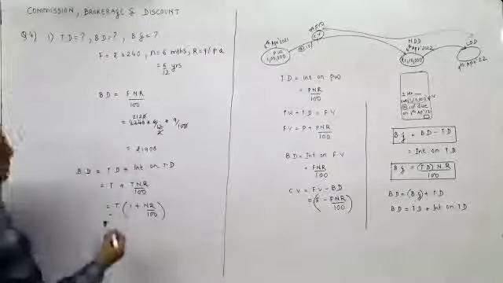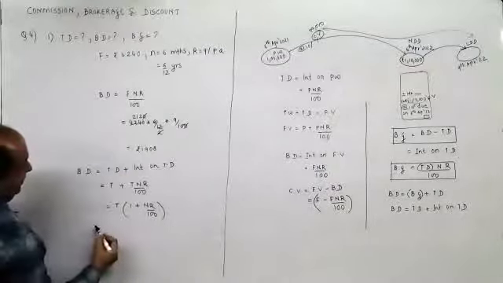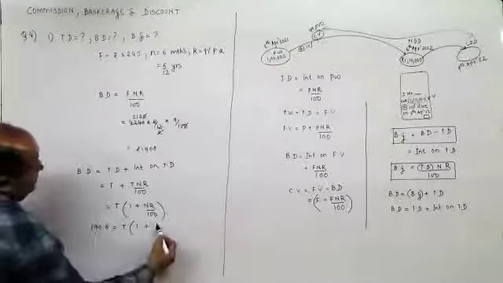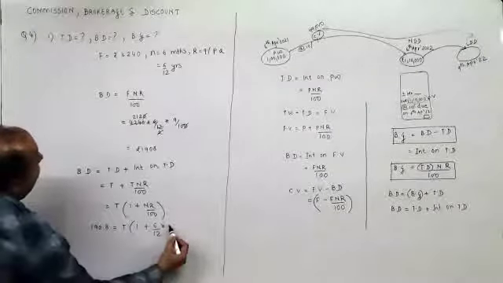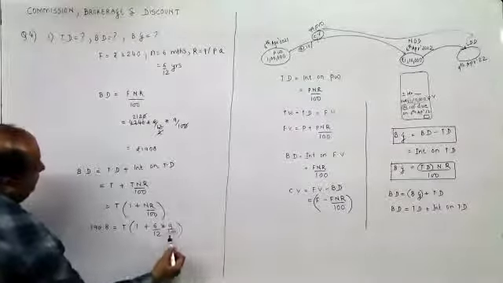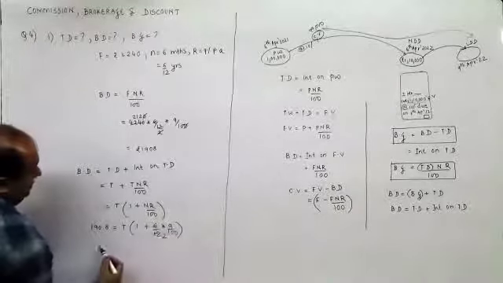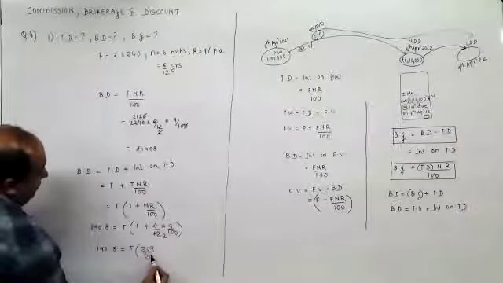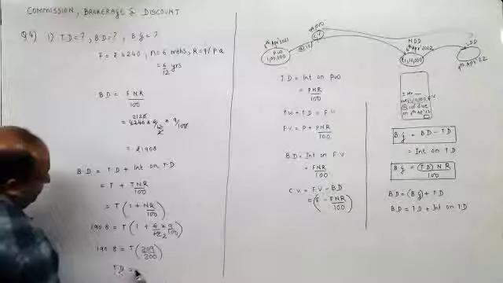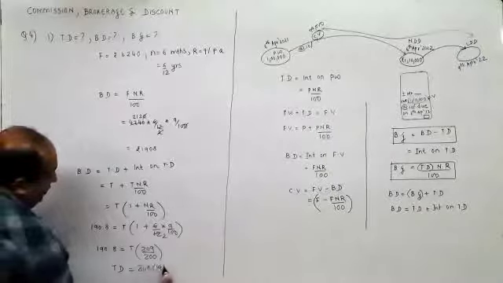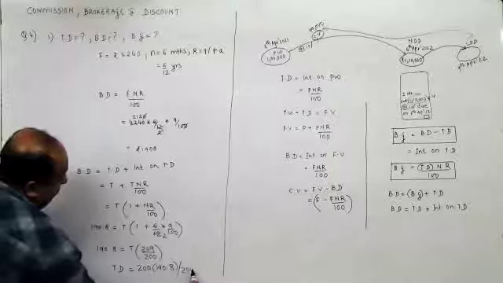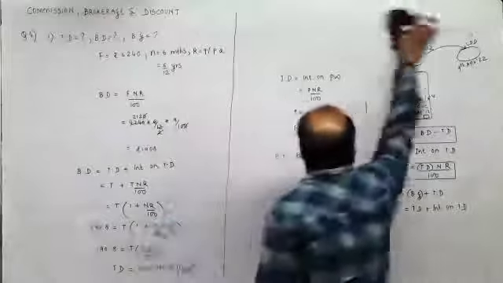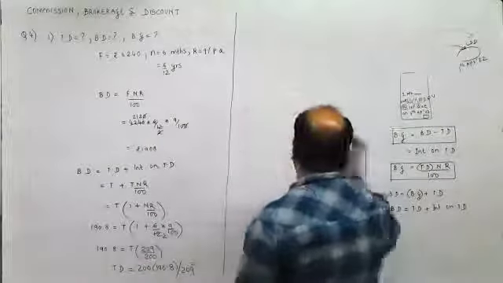What is banker's discount here? It is 190.8. It would be T into 1 plus N, which is 6 upon 12, into R, which is 9 upon 100. So 6 twos are, this is 209. So 190.8 equals T into 209 upon 200. I had done this calculation. I don't want to spend much time here. Just let me know what is 200 into 190.8 divided by 209. What do you get there? I think it was 180 something. Can someone clarify that?